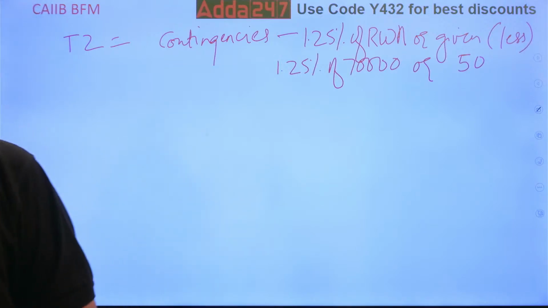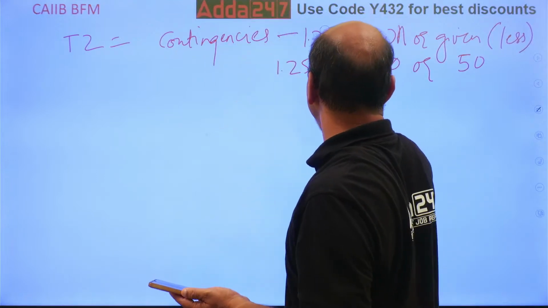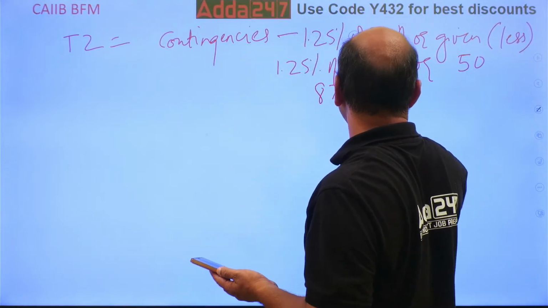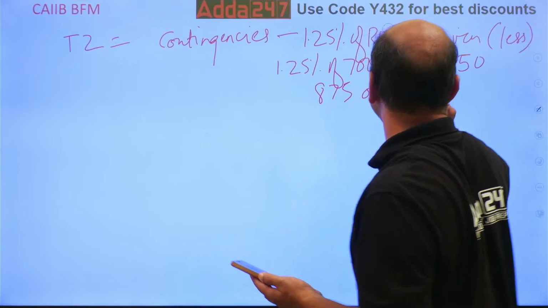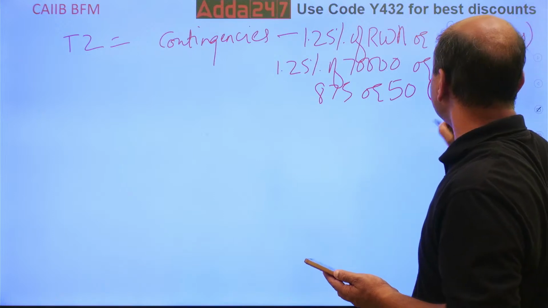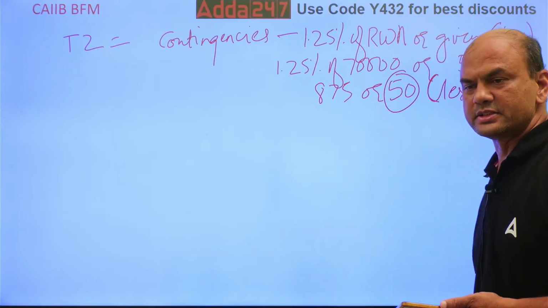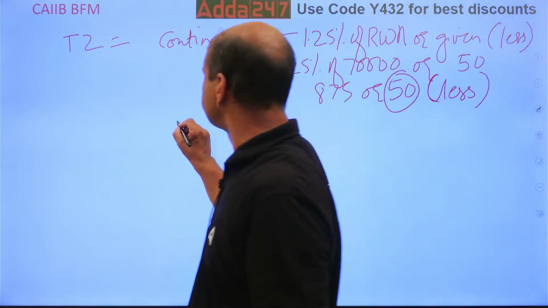So what is the answer we are getting? 875. So 875 or 50, whichever is less. Okay, so I'll take 50. That is contingencies.